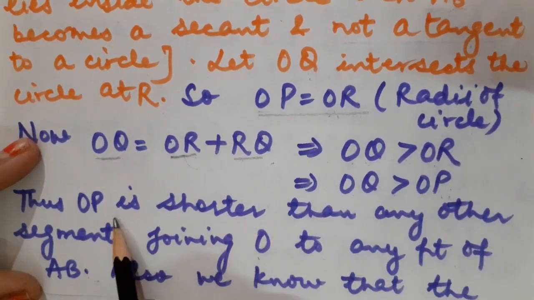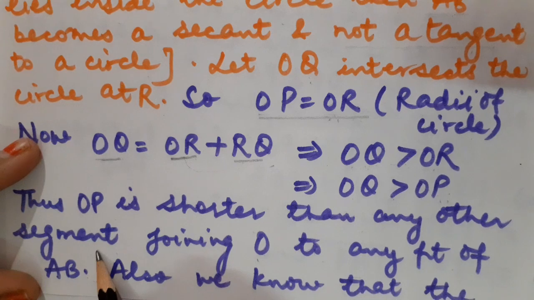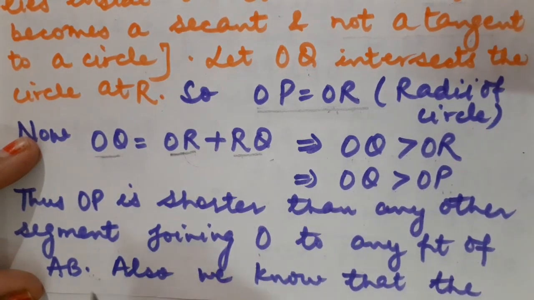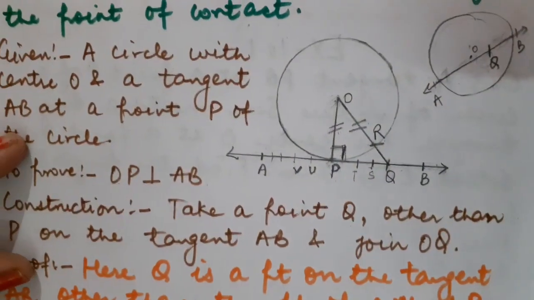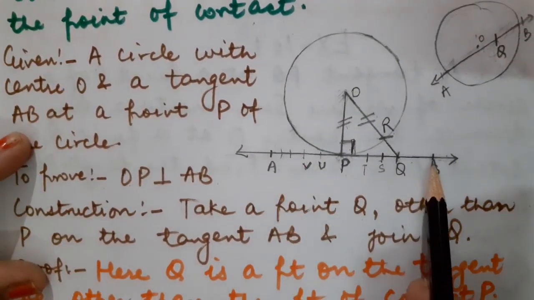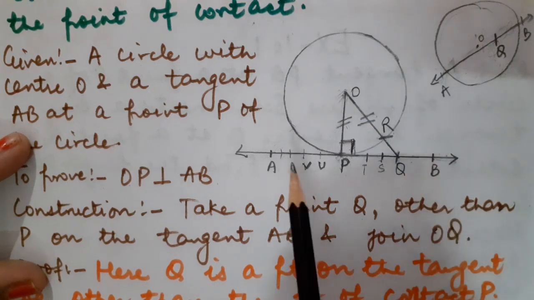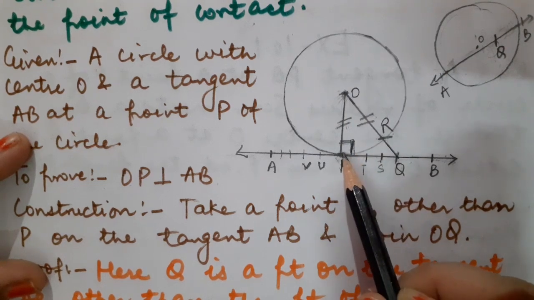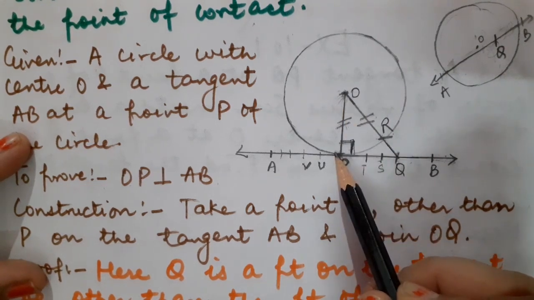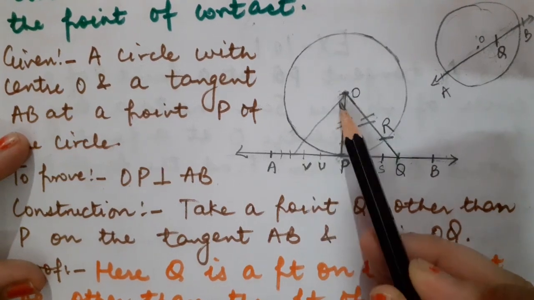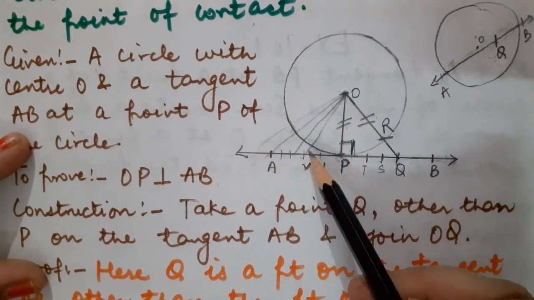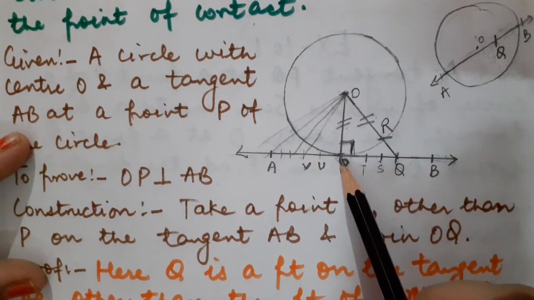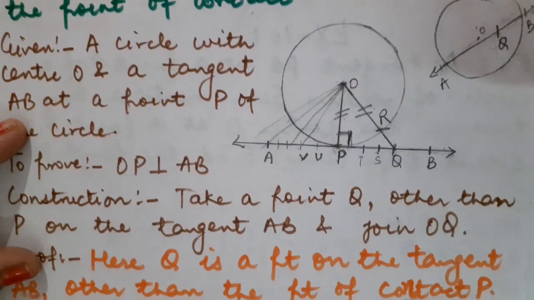So thus, OP is shorter than any other segment joining O to any point of AB. Whatever point, children, you take, suppose you have taken millions of points on line AB, the distance between O, this center point, and the point of contact will be the shortest distance. Just have a look. Suppose I join this center point with millions of points, always this distance will be bigger than the distance between O and P. Fine, children?